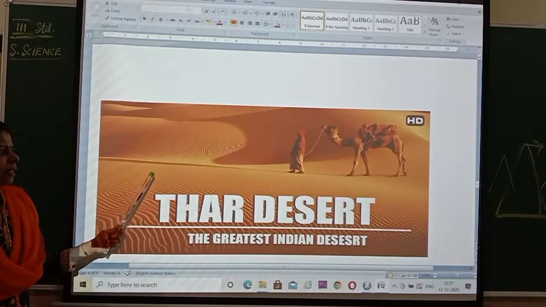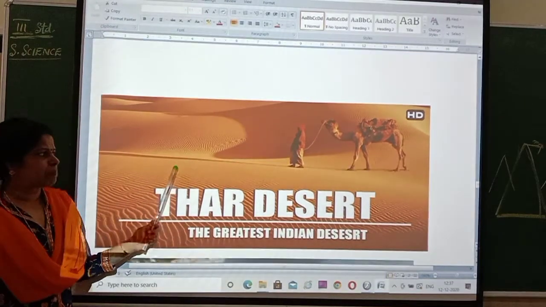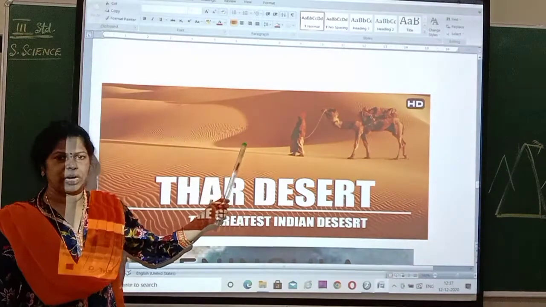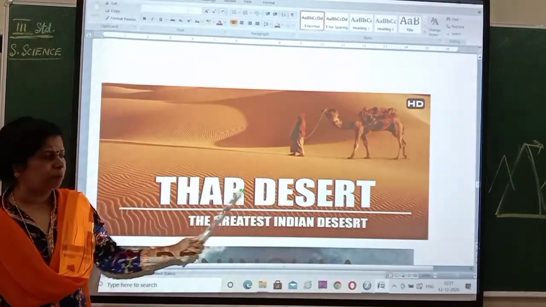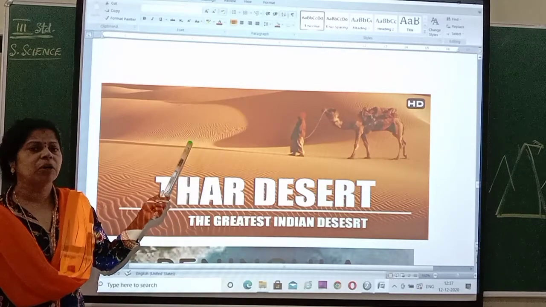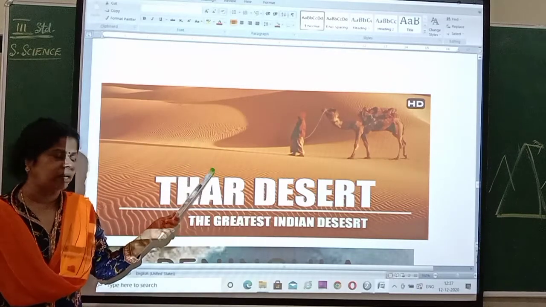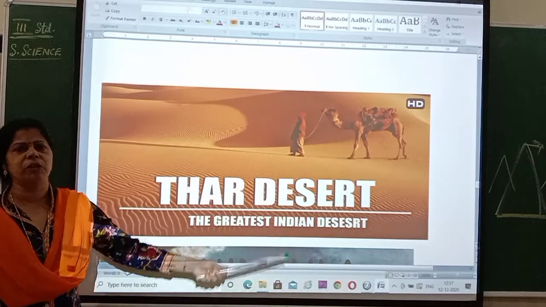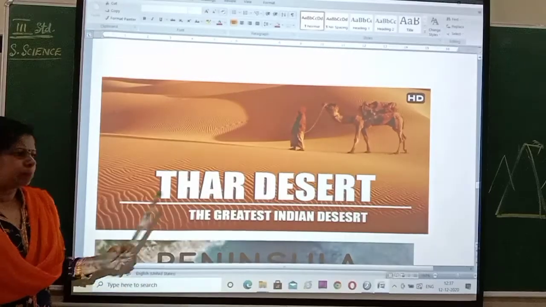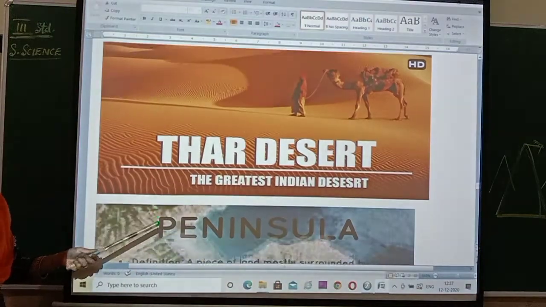And this is the Great Indian Desert or Thar desert, which extends from Rajasthan to Gujarat. So it is a big desert wherein you don't see vegetation at all. Why? Because of the scarcity of water. As the scarcity of water is there, you can see only the desert, no vegetation, no plants. And the plants which grow here will be different.